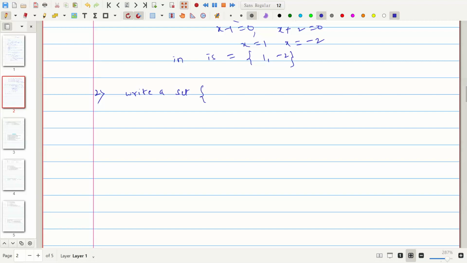Set builder form, that is, x such that. This colon means "such that."